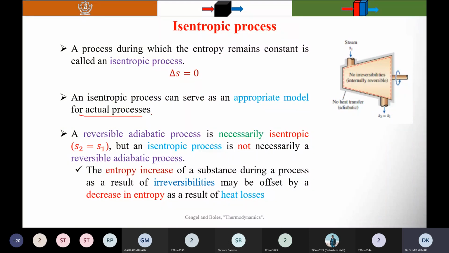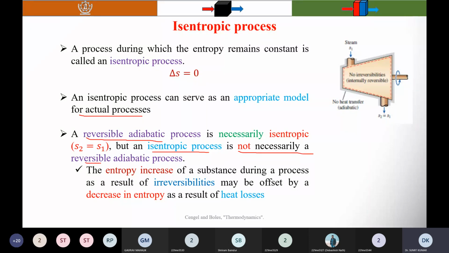That I will discuss later. There is one efficiency called the isentropic efficiency. And a reversible adiabatic process is necessarily an isentropic process. You know that reversible means entropy generation is equal to 0, and adiabatic means entropy transfer is equal to 0. So every reversible adiabatic process is necessarily an isentropic process, but an isentropic process is not necessarily a reversible adiabatic process.